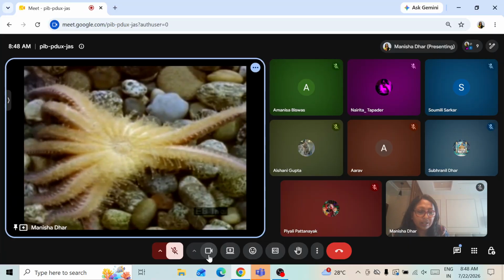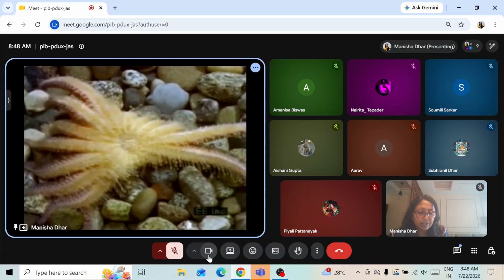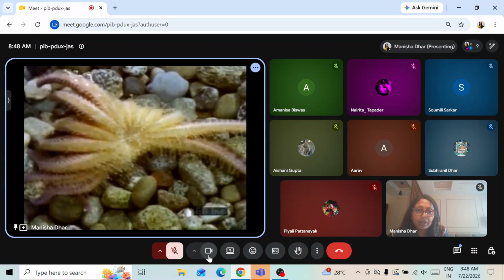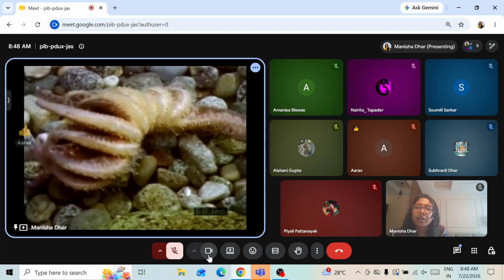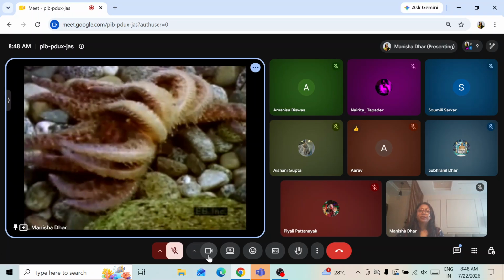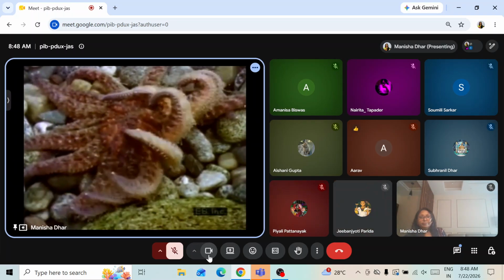Starfish can move in any direction with any one of its arms in the lead. On the underside of the starfish are rows of movable projections called tube feet. The tube feet are slender tubes that extend as water is pumped into them.